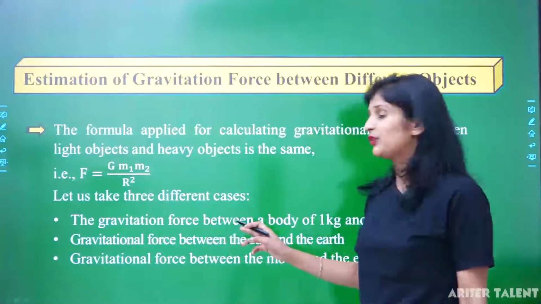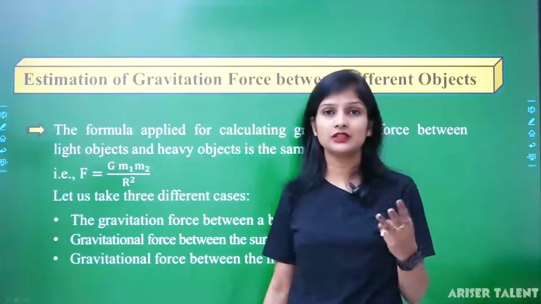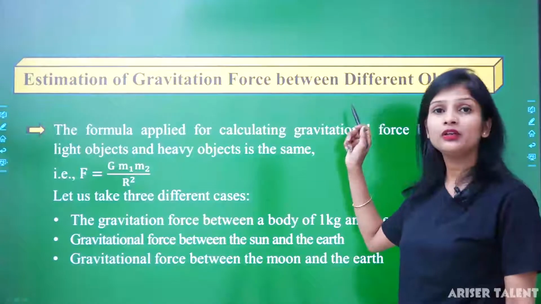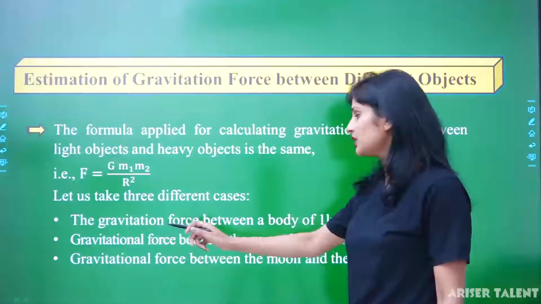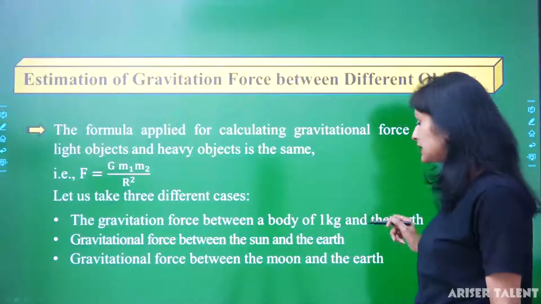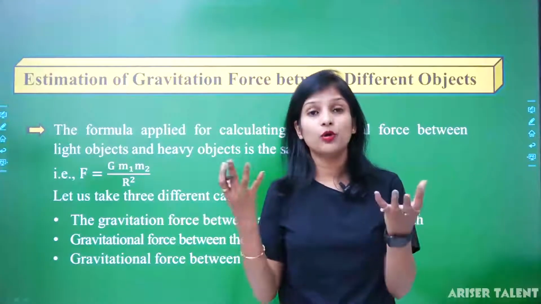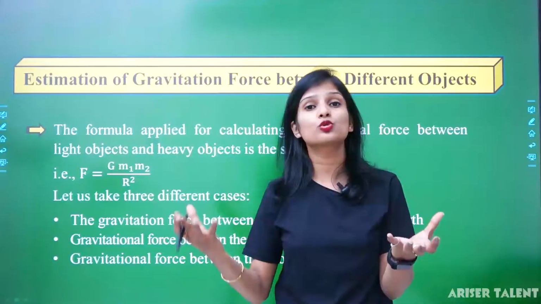Let us take three different cases to clarify estimation of gravitational force between different objects. First is the gravitational force between a body of 1 kg and the earth. 1 kg and earth, oh my goodness, one is light and one is much heavier.